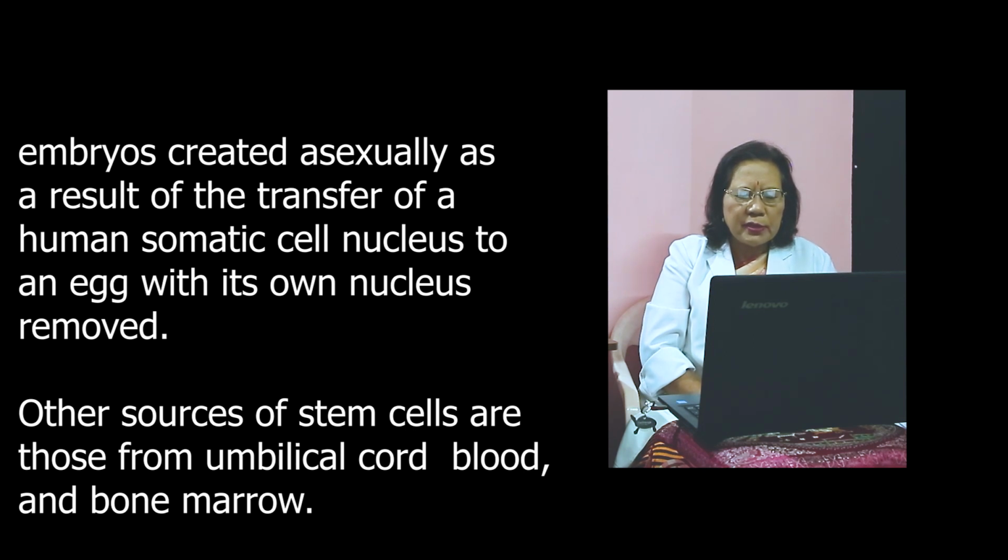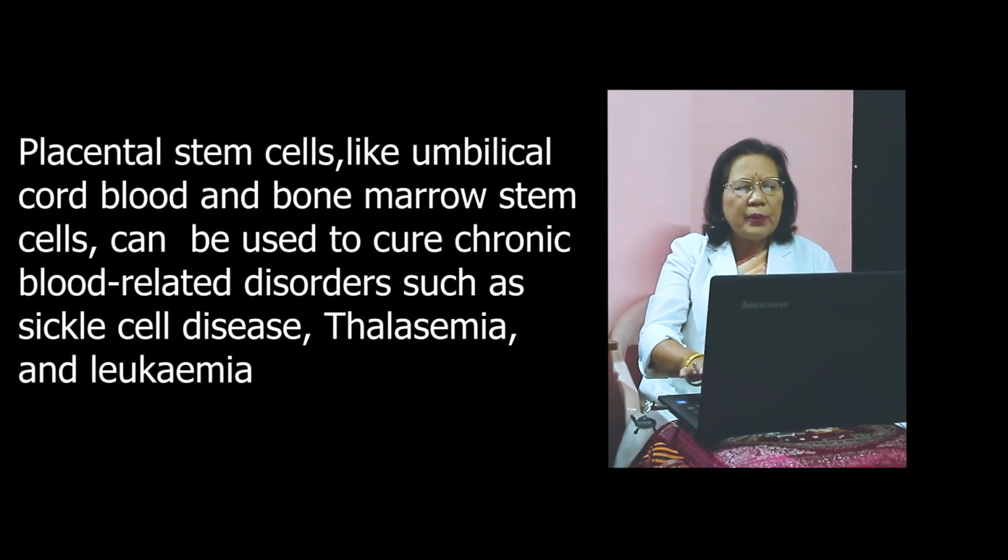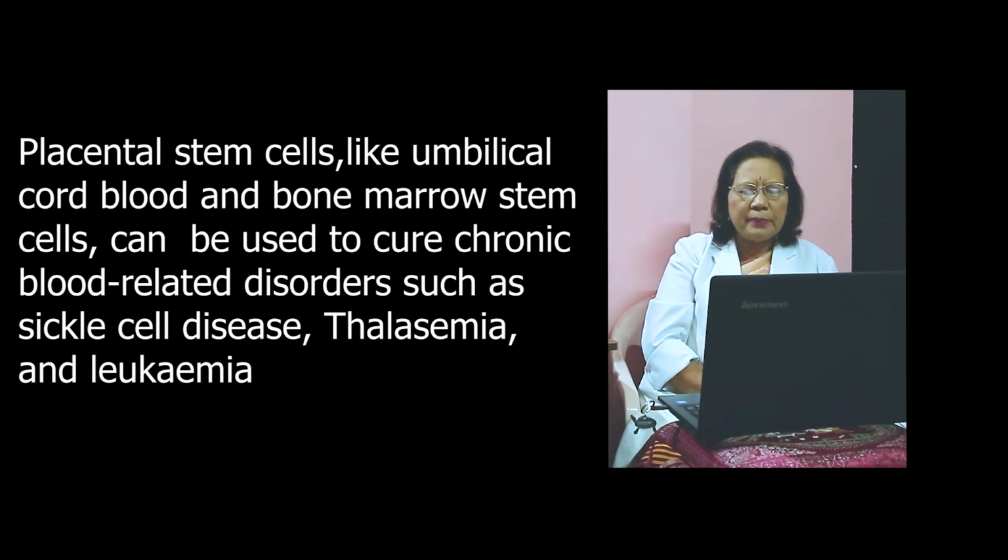Other sources of stem cells are umbilical cord blood and bone marrow. In addition, neural stem cells, hematopoietic stem cells, and mesenchymal stem cells can be harvested from fetal blood and fetal tissue. So the placenta is the main source of stem cells.